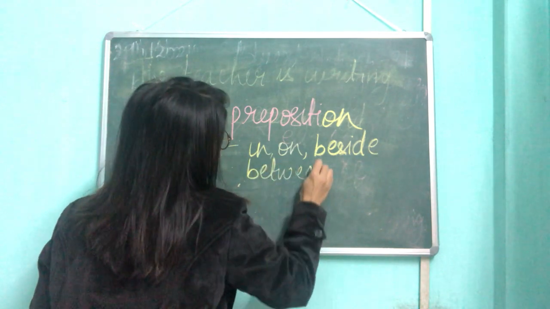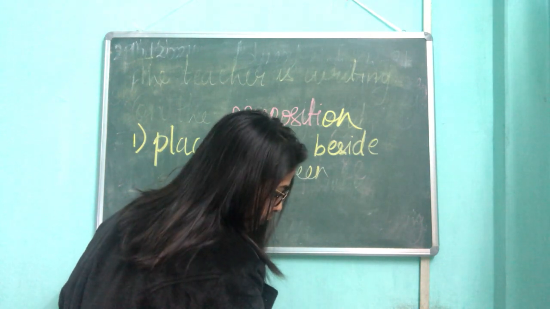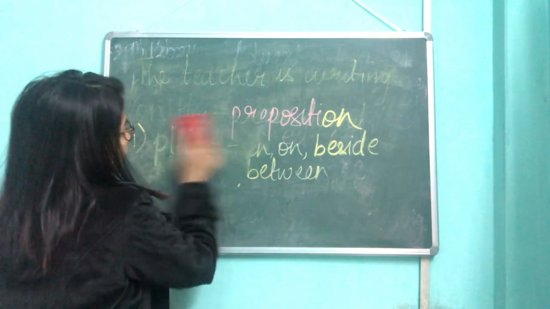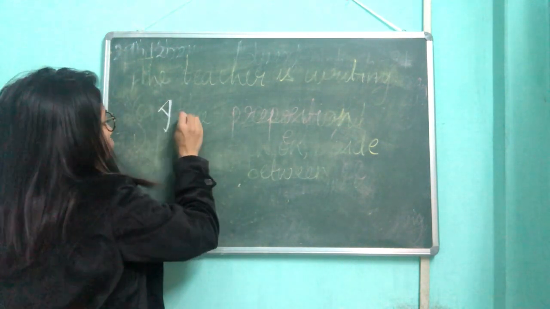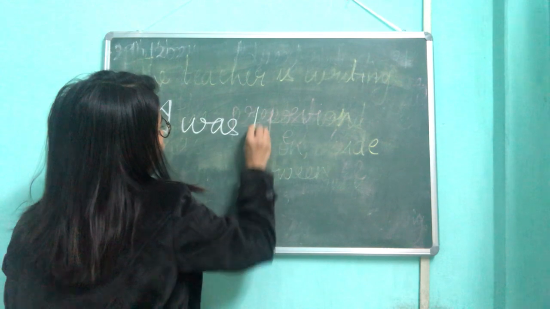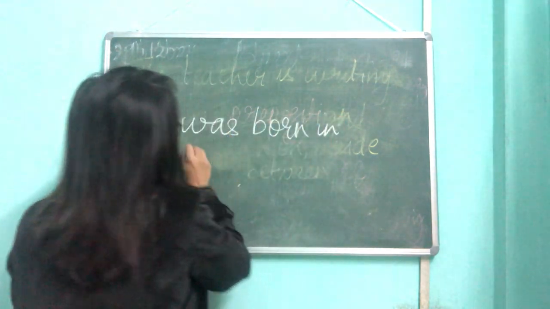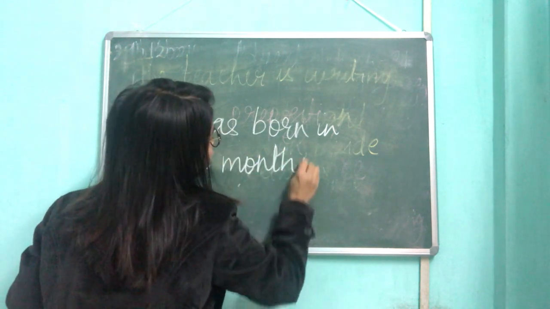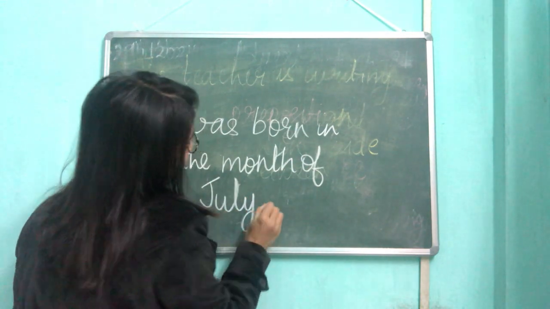Now you can use prepositions of time as well. So what are prepositions of time? Now prepositions of time. For example, I was born in the month of July. Alright. I was born in the month of July.